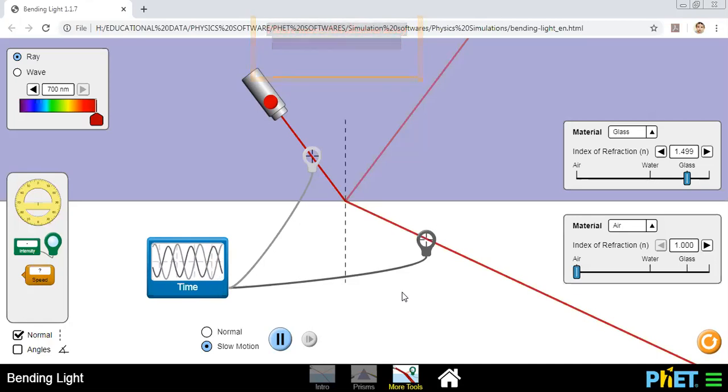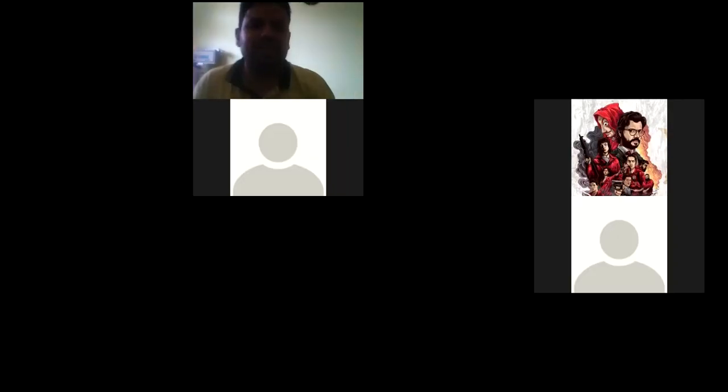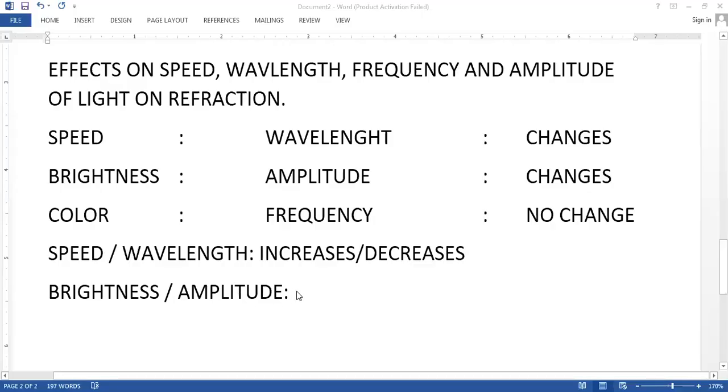But what about amplitude? You will find it always decreases, because every time during refraction there is always some reflection as well. Do you understand? During refraction there is some reflection as well. So every time you will find that the amplitude will always keep on decreasing. Clear.